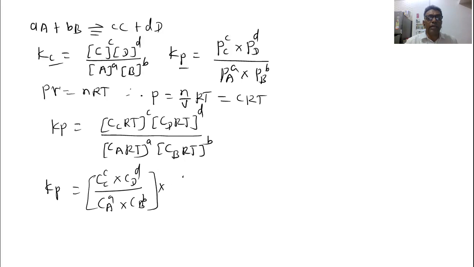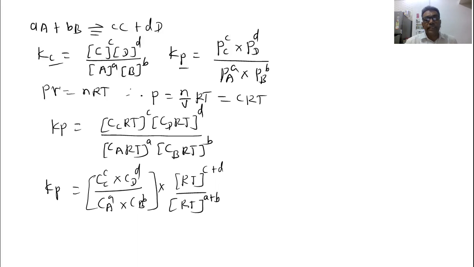So we can write here RT raised to c plus d divided by RT raised to a plus b. You can see here RT raised to a and RT raised to b, so RT is common, RT raised to a plus b. Now we know that this term is nothing but Kc, concentration of the product C raised to power c multiplied by this divided by this. So we write here Kc.